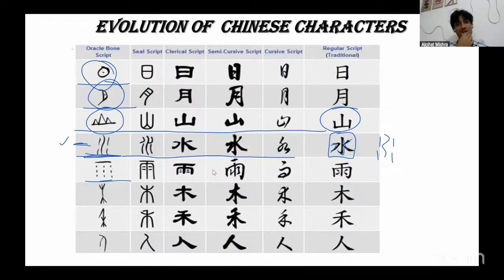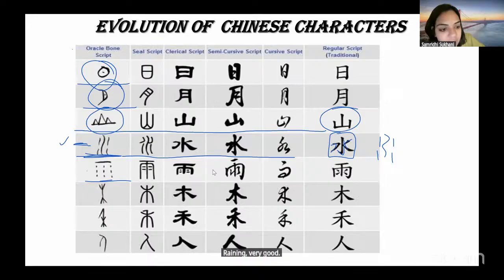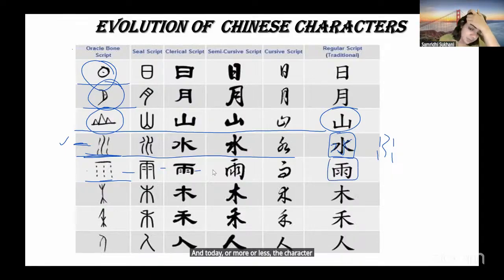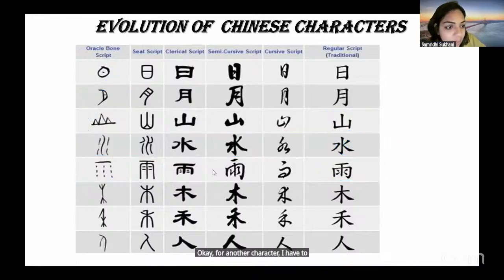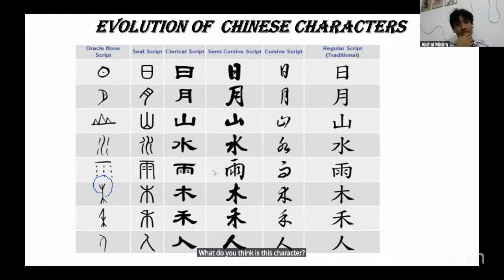Clouds raining. Raining, very good. Rain. This is actually the word for rain. So if I say the word 下雨, so yu actually means rain. And today, or more or less, the character looks like this for rain. Okay. For another character, I have to do a little bit more drawing for you to relate with it. What do you think is this character? Tree. Yes, it's a tree.